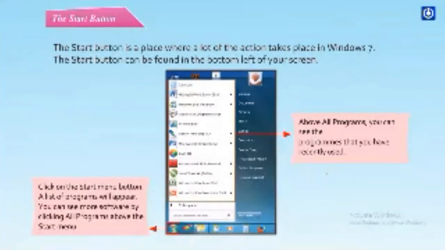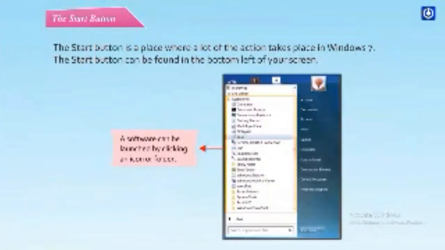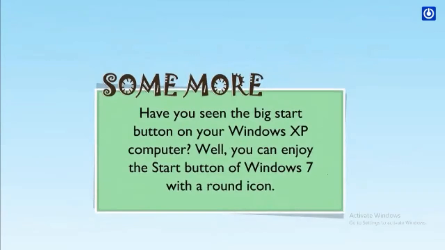Above all programs, you can see the programs that you have recently used. A software can be launched by clicking an icon or folder. Some more. Have you seen the big Start button on your Windows XP computer? Well, you can enjoy the Start button of Windows 7 with a round icon.